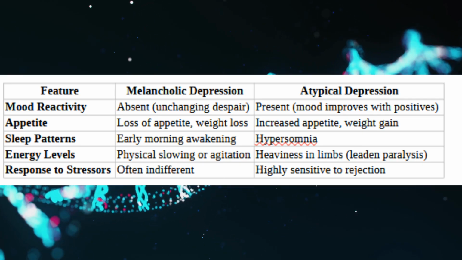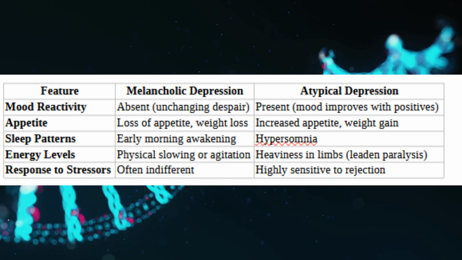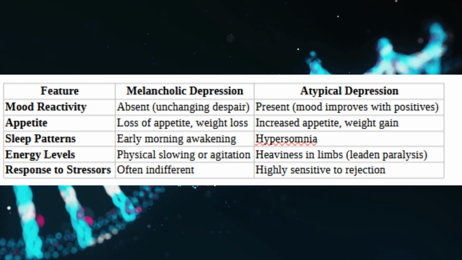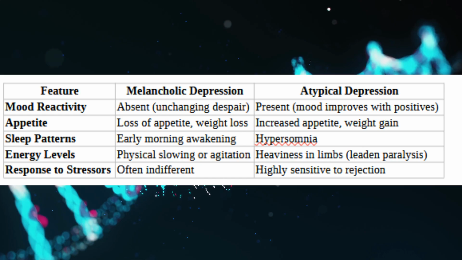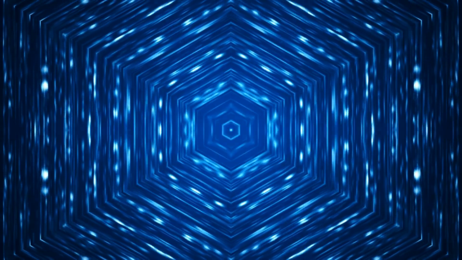And in response to stresses, people with melancholic depression are often indifferent, while people with atypical depression are highly sensitive to stress and rejection. Understanding these differences allows us to explore when and why each type of depression may have evolved, and how they might confer benefits to individuals or their communities in specific contexts.